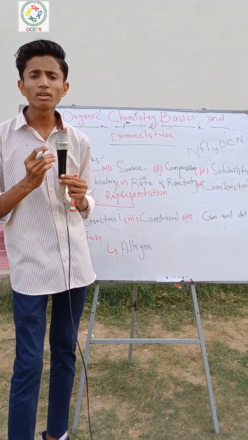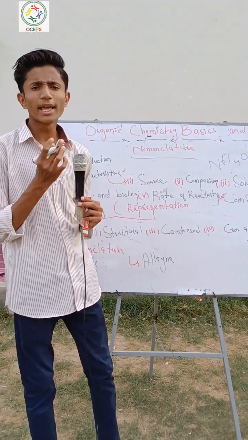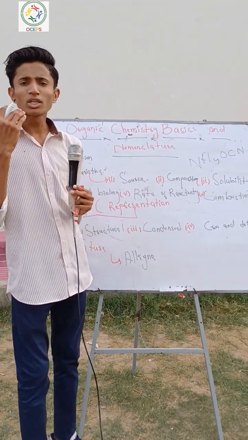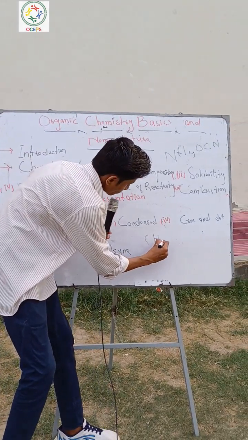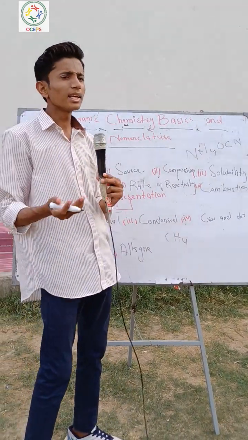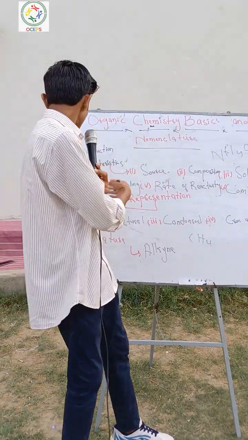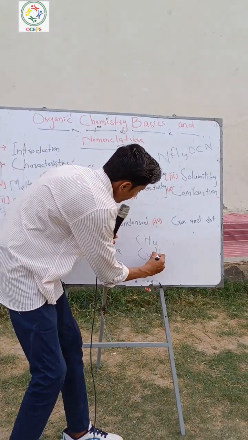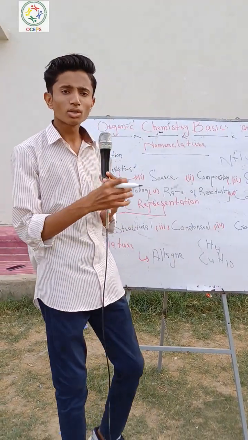It is a formula that shows the exact, actual number of atoms. For example, methane is CH4. Another example, the molecular formula of butane is C4H10. This shows the exact number.